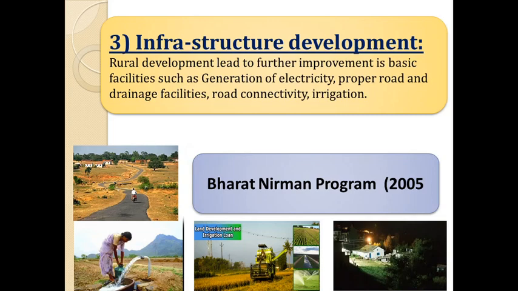So, moving on to the next slide, we will be seeing the next importance of rural development. Rural development led to further improvement in providing facilities such as generation of electricity, proper road and drainage facilities, connectivity of the road from village to city people, proper irrigation facilities. So this shows that rural development helps in construction of roads from village to city, which connects as well as increases the earning source for the village people.